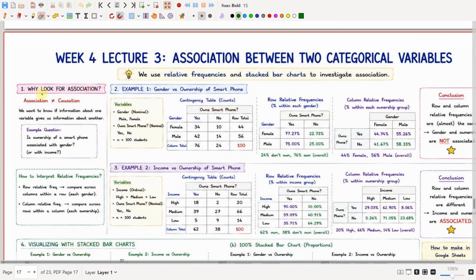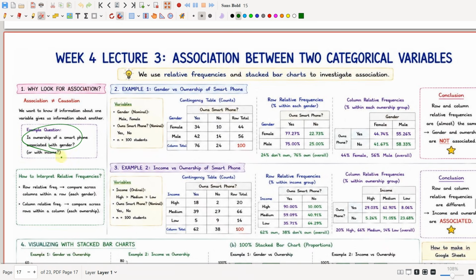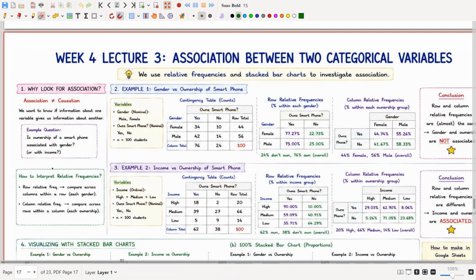See the next lecture here: association between two categorical variables. Why do we look for association? Association is not equal to causation. We want to know if the information about one variable gives information about another variable. See the example question here: is ownership of a smartphone associated with gender or with income? This is the association we want to find.